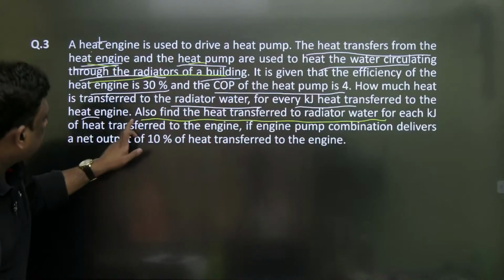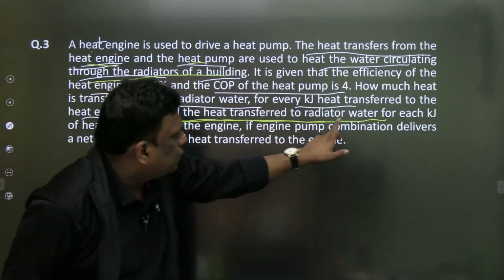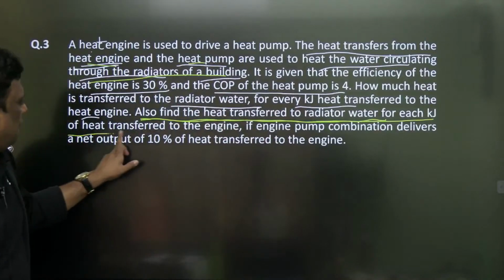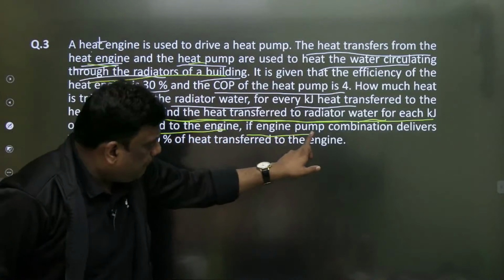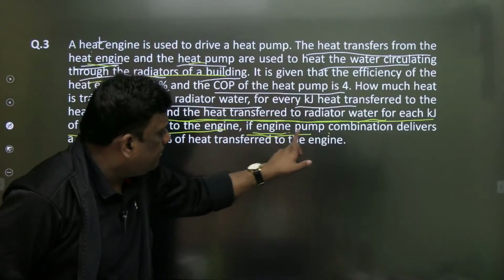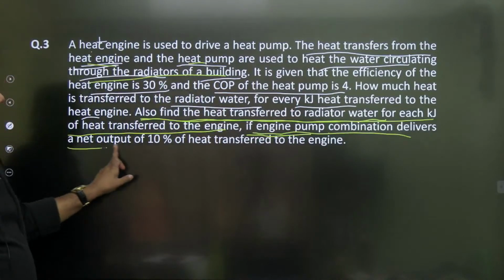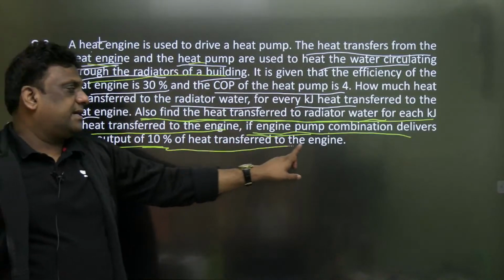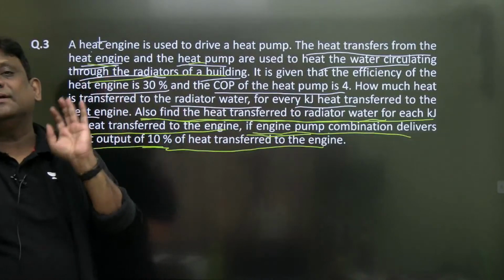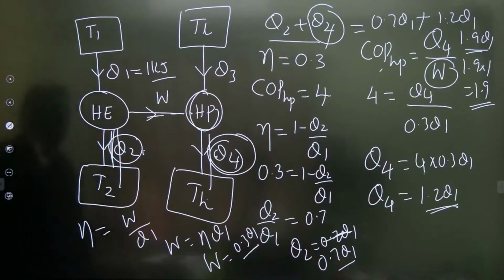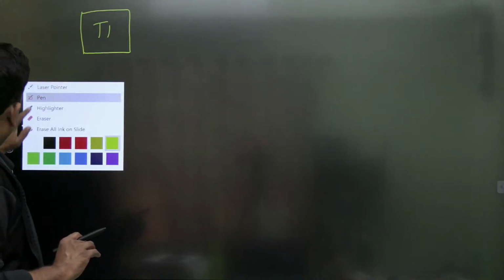Now see what he is saying. Also find the heat transfer to the radiator water for each kilojoule of heat transfer to the engine, if the engine pump combination delivers a net output of 10% of heat transfer to the engine. Let me explain what this question is saying. Don't worry dear students, I will explain. Now this is the second phase. Look here. This is my T1. Can you see?